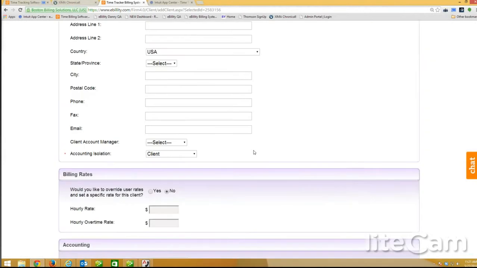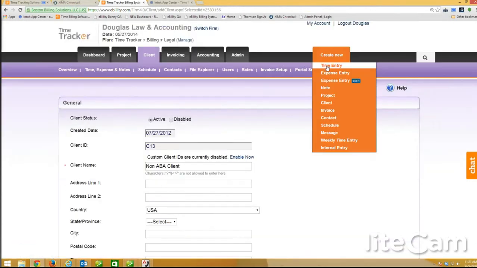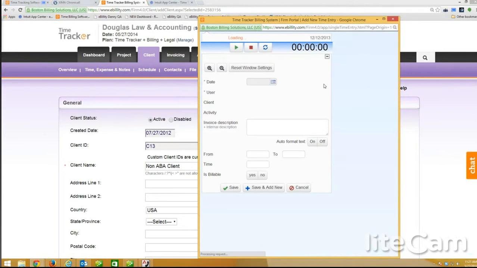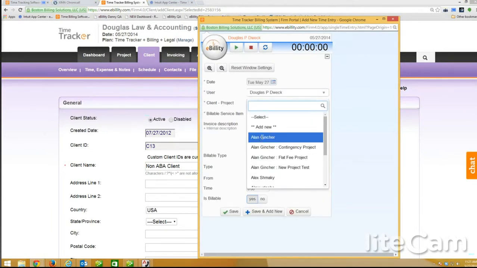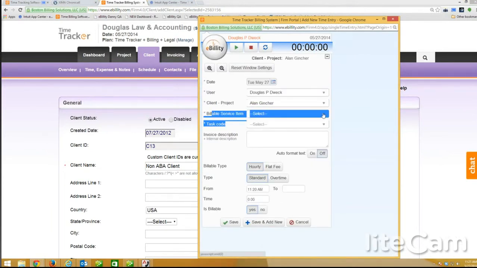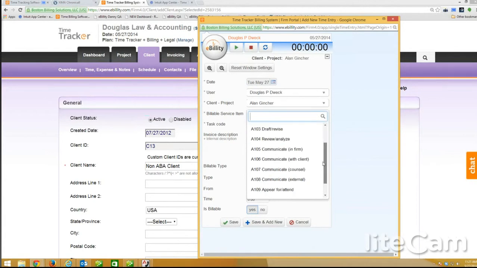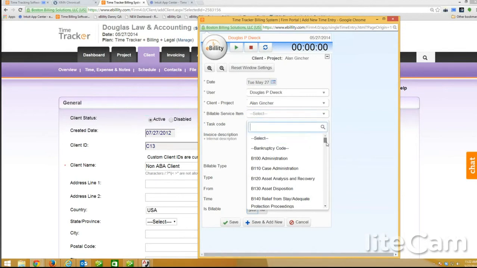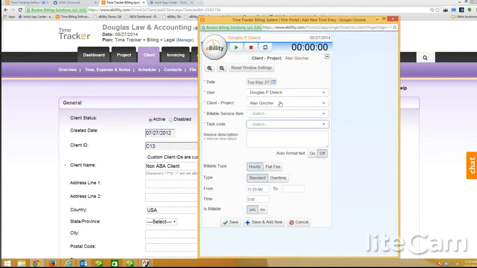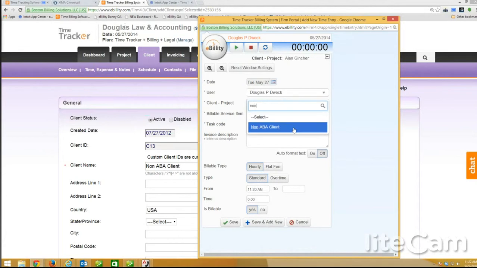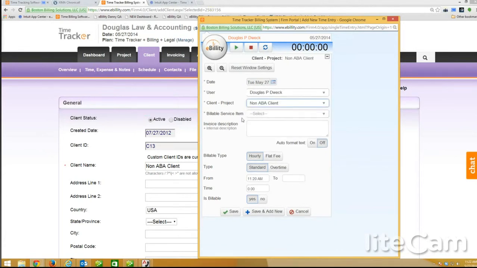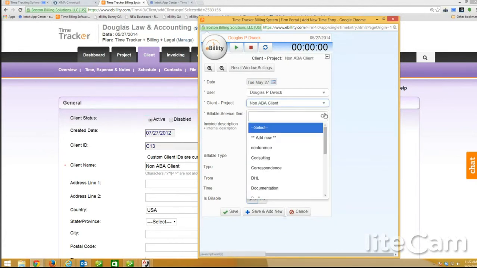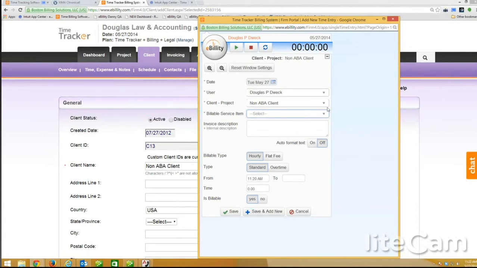So take a look, if I go to make a time entry and I choose this client, you'll see here I have the billable service item and task code. So those are the ABA codes. Here's the A codes, that's for service item. And then the task code would follow with the task code items. If I went and I chose that non-ABA client, then I don't have the task code anymore. I only have the billable service item, and these are the regular items right here. They don't start with the A. They're just the regular service items loading up here. So I wanted to show you that with the ABA stuff.